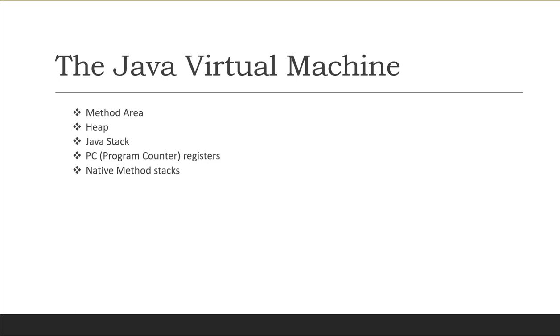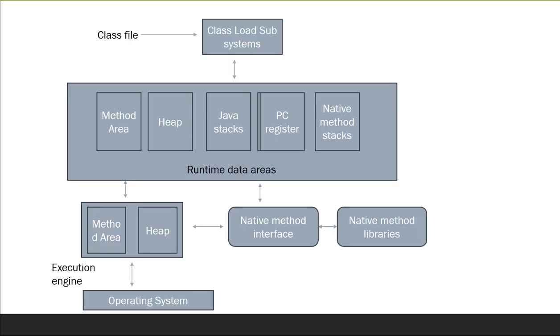Basically, whatever Java program we write is not understandable to the machine. So there is a component called JVM sitting between the user interface and the operating system, that is converting whatever instructions we write in a programming language into bytecode, that is nothing but machine understandable code. So let's see the diagram of the JVM.